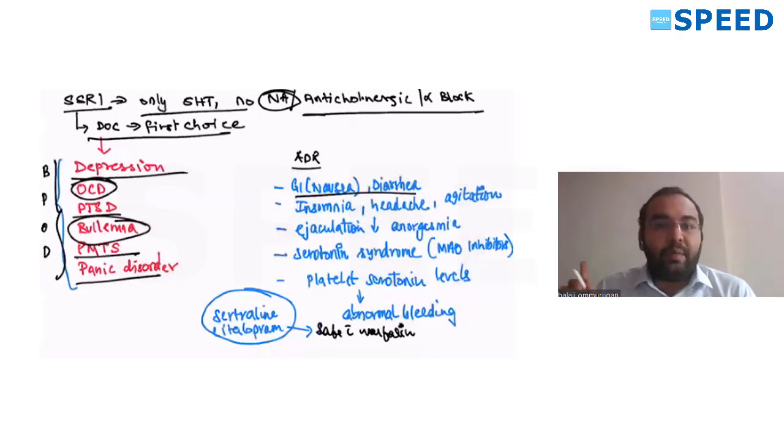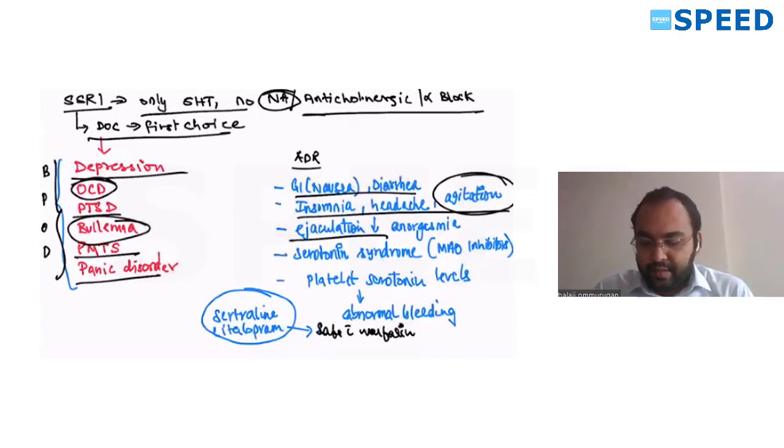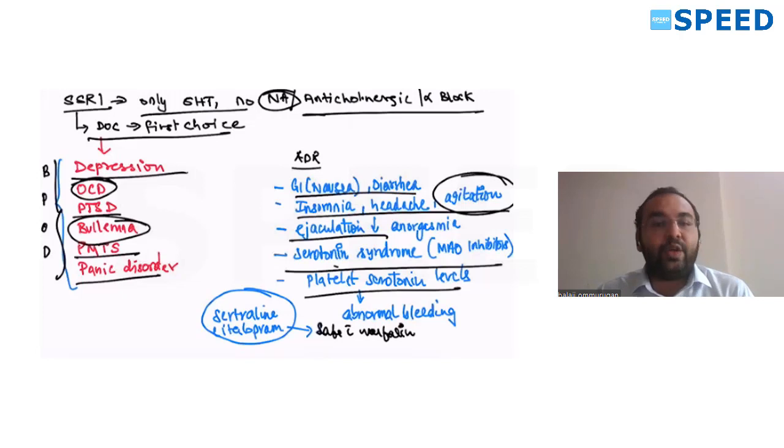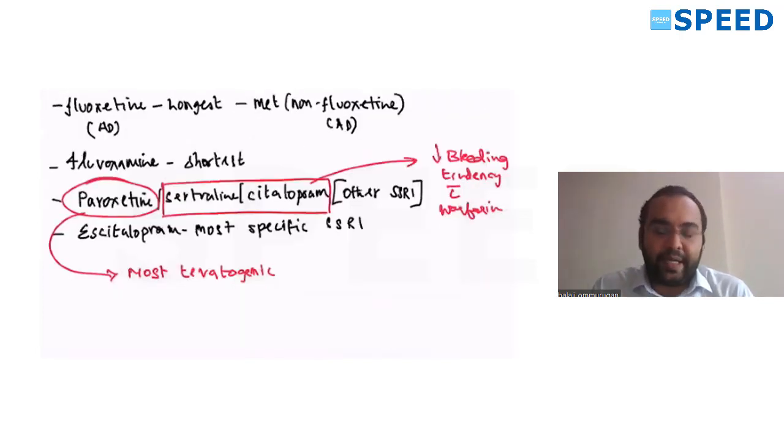Nausea and diarrhea are the commonest side effects. It reduces ejaculation. Insomnia and agitation can happen. Agitation is also very common. Do not give with MAO inhibitors, as it can cause serotonin syndrome. It can also reduce platelet function, whereas sertraline and citalopram are safe with warfarin. They don't cause abnormal bleeding.